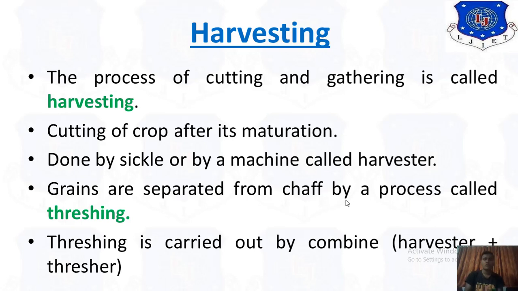By using the harvester we cut the crop, and by the thresher we separate the actual grain and the extra parts. So this is a very good modern method.